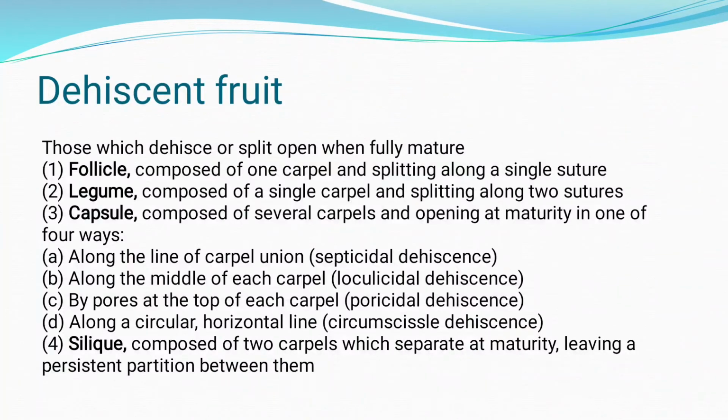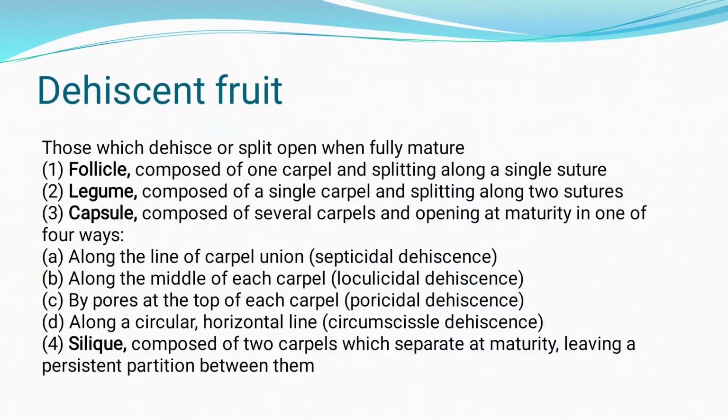Then the third type of dehiscent fruit is the capsule. The capsule is composed of several carpels opening at maturity in one of four ways. The first way is septicidal dehiscence, along the line of carpel union. Where the carpels are attached, it splits along that line. That is the first type of capsule.